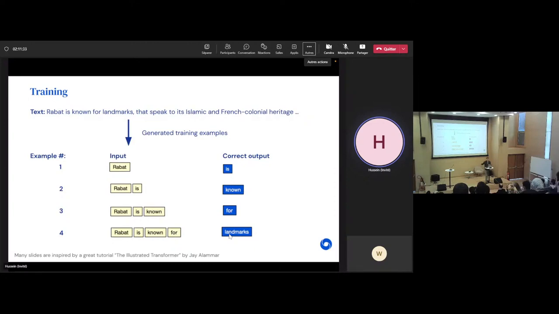And the reason why it's a useful idea to predict the next word on the internet corpus is because there are so many things on the internet that to predict the next word well, the model has to be pretty clever, right? Because on the internet, you can come up with, I don't know, riddles, for example, and then predicting the next word means predicting the answer to the riddle. And maybe there are murder mysteries where predicting the next word may mean predicting the name of the killer or something. So if you're good at predicting the next word on the entire internet, you're probably pretty clever.